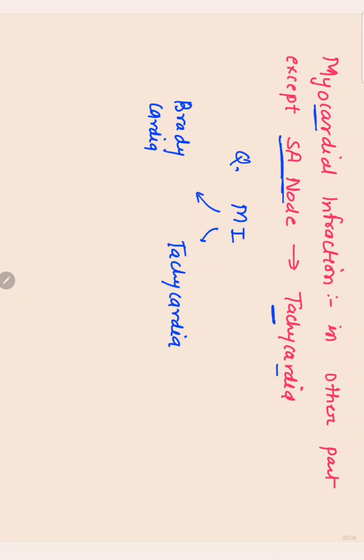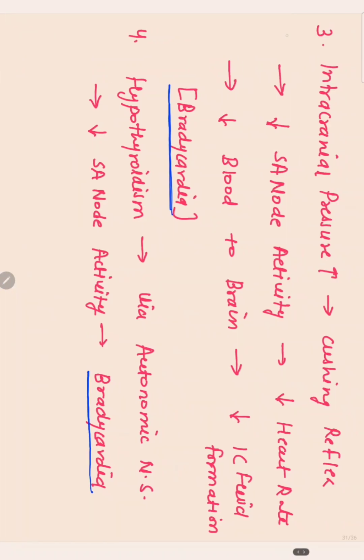Why tachycardia? Because the SA node is fine here, and because of the death of muscle tissue in the heart, there is decreased blood supply in the body, and to compensate for this decreased blood supply, there is tachycardia. So in myocardial infarction we can see both bradycardia and tachycardia.